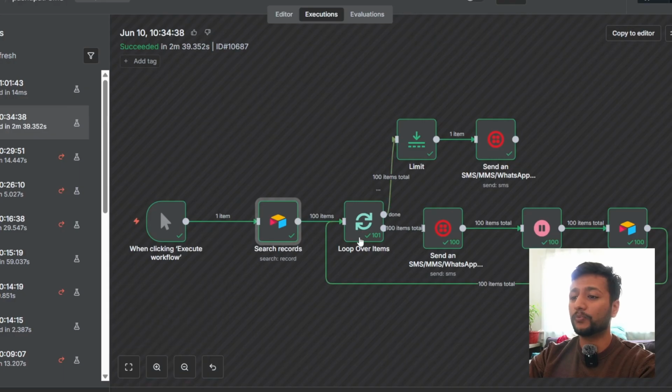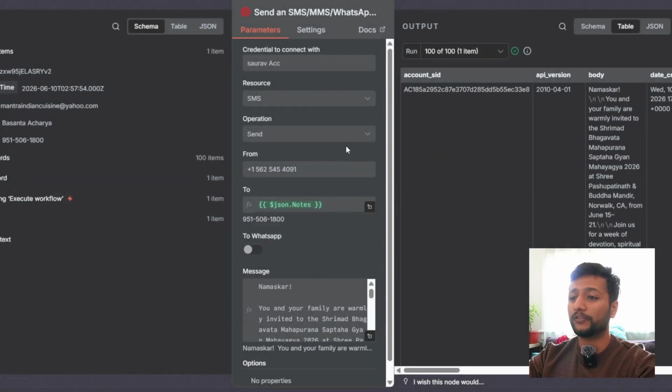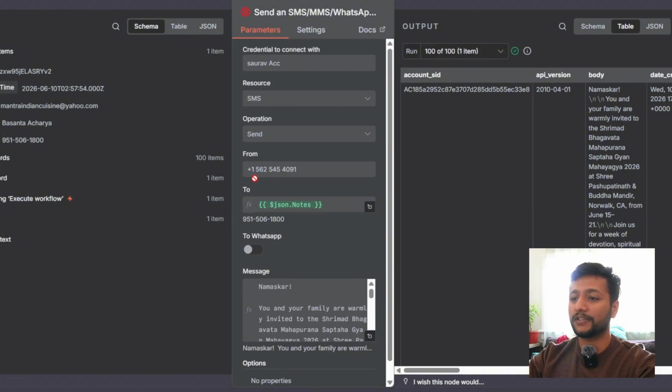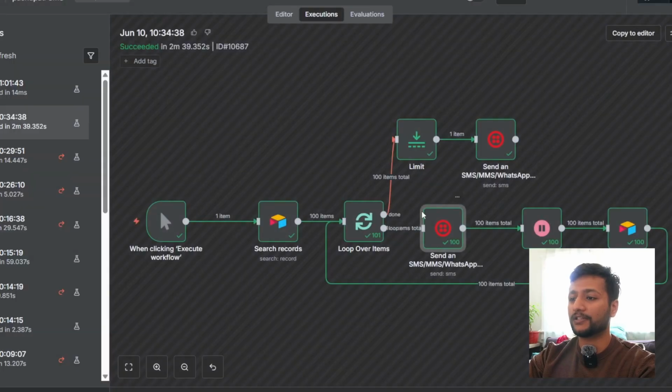Then I've added a loop node so that we will be sending one message at a time, and we won't be blasting all the messages on Twilio at once. So it pulls out one. So we're going to be sending SMS one by one. I've connected my Twilio over here. I created an organization inside Twilio, and this is the message that's going to be sent basically from this phone number to the phone number of the person, and then it sends out the SMS using Twilio.